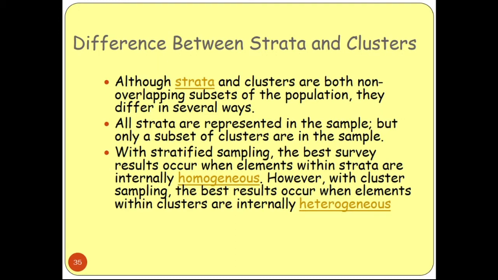But with cluster sampling, the best results occur when elements within the clusters are internally heterogeneous. Okay, so in those clusters we have heterogeneous data also. So in strata, when the data are homogeneous, that is the best survey result, and in the case of cluster sampling, when we have heterogeneous data, that is the best sampling. We are getting the best results. So these are the differences between strata and clusters.